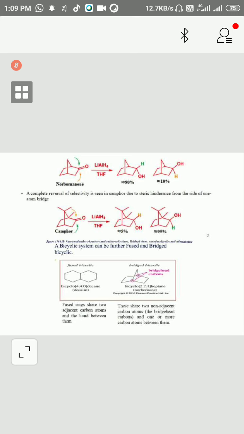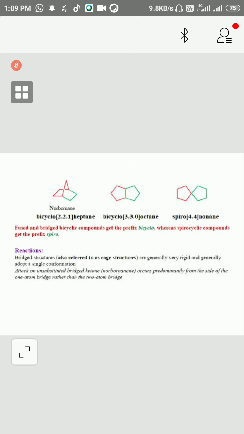Lithium aluminum hydride is used for reduction. So there is formation of two products. In one product, hydrogen is coming from this side. In the other product, hydrogen is coming from this side. So you saw here that attack on the bridged ketone occurs predominantly from the side of the one-atom bridge rather than the two-atom bridge.